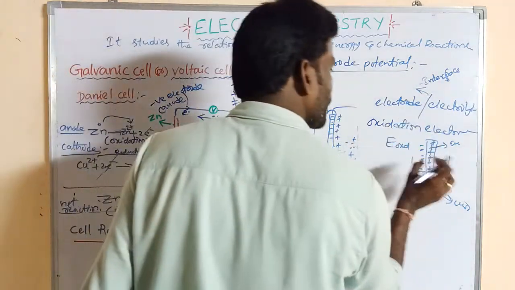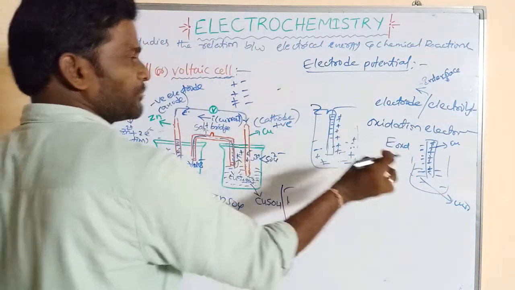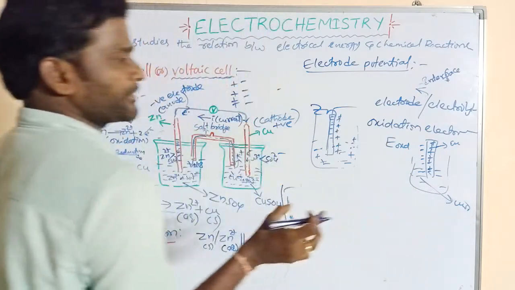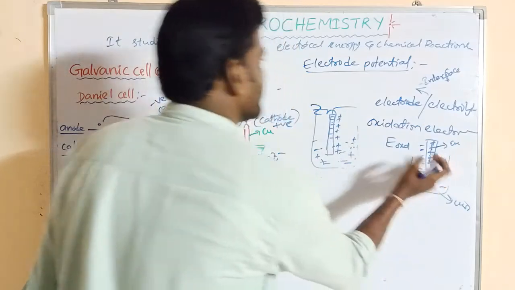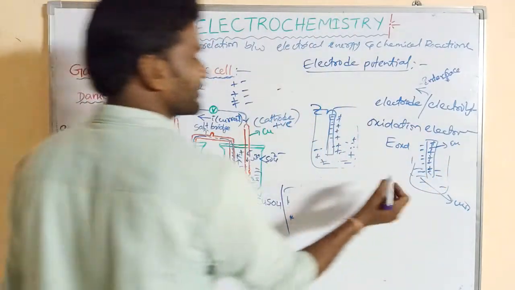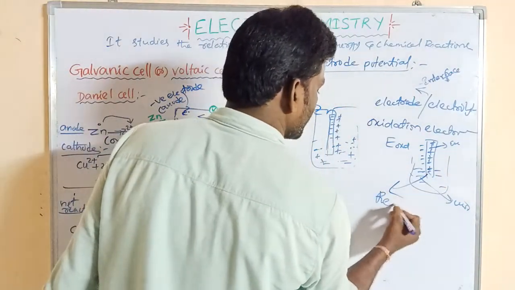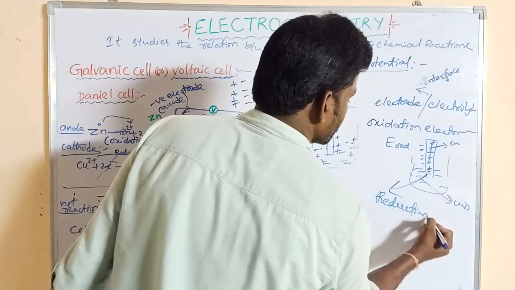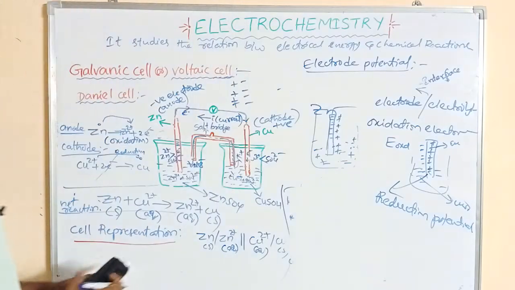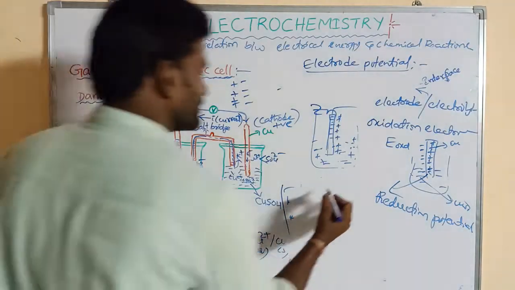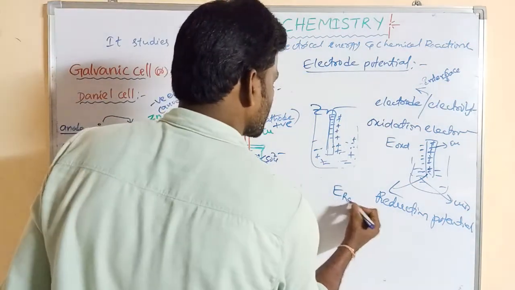When opposite charges are present in the double layer, some potential is developed between the electrolyte and electrode. So that potential is said to be reduction potential. This is represented by E, reduction potential.